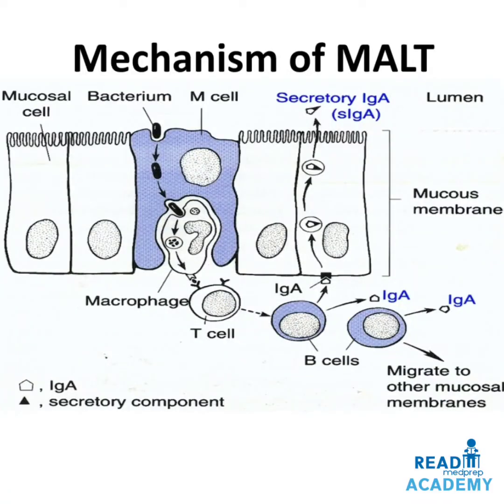Here in this image you can see the mucosa associated lymphoid tissue. When any foreign antigen like a bacterium enters, it is devoured by the macrophages, which present the antigen to the T cells. The T cells in turn stimulate the B cells, forming the plasma cells, and the plasma cells release the IgA. The IgA gets attached to the receptors of the mucosal cells, and this IgA is secreted outside into the lumen. These B cells may further produce a large number of IgA through the plasma cells, and this IgA can also migrate to other mucosal membranes.